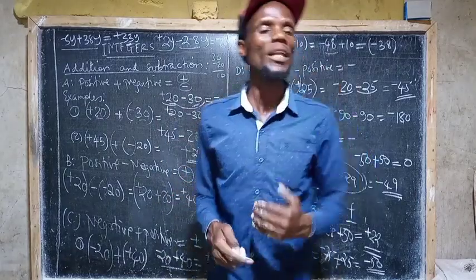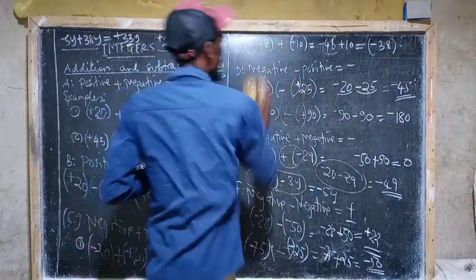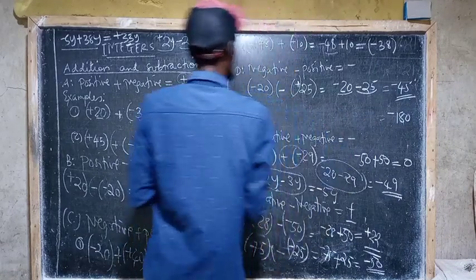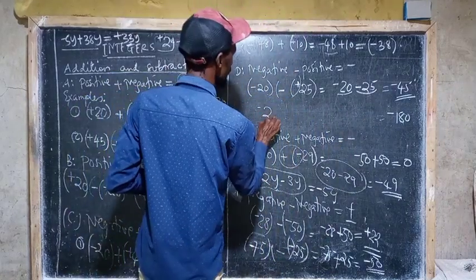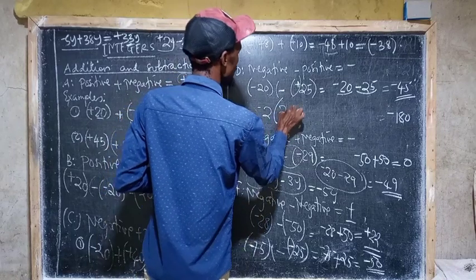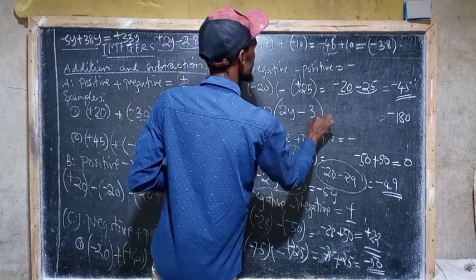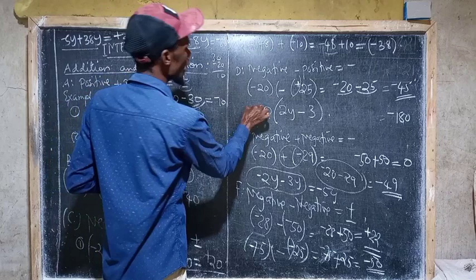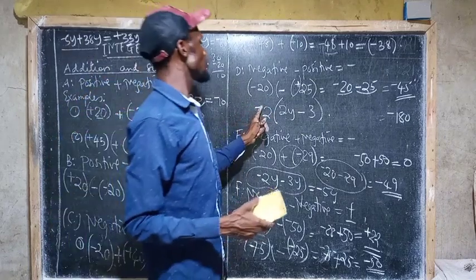Even if you are opening a bracket, for example, consider you have negative 2, and inside the bracket you have 2y, then minus 3. So outside the bracket here, you have negative 2.